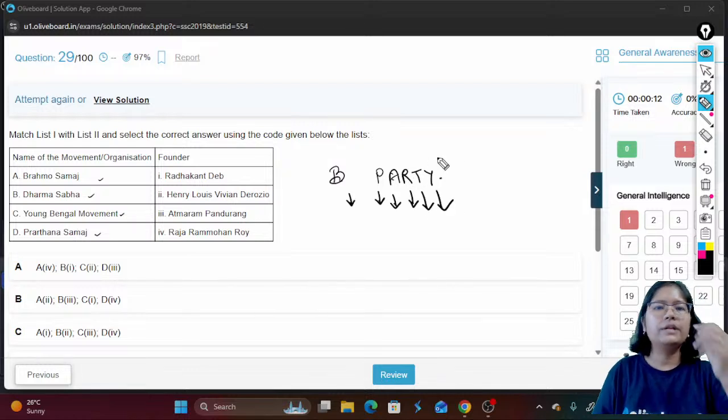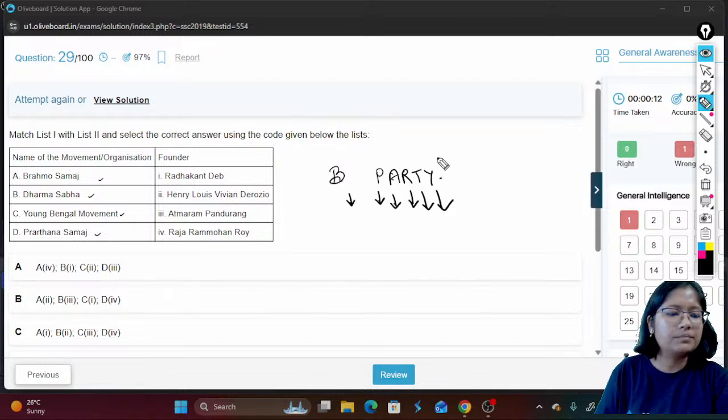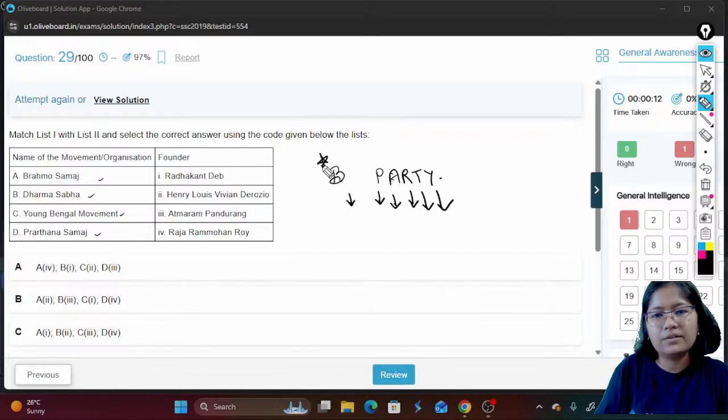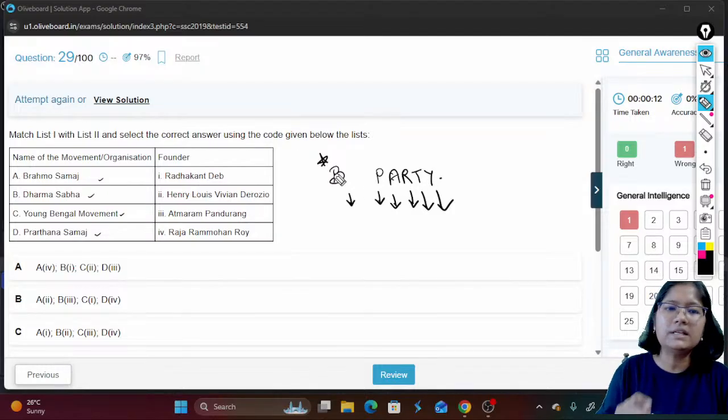For the entire socio-religious movements, if you do not know, then at least these six, right? 1, 2, 3, 4, 5, 6. At least these six you should remember. For all these questions, you will be able to answer very nicely. Okay, so for Brahmo Samaj, which one should we select? They are asking to give the correct codes.